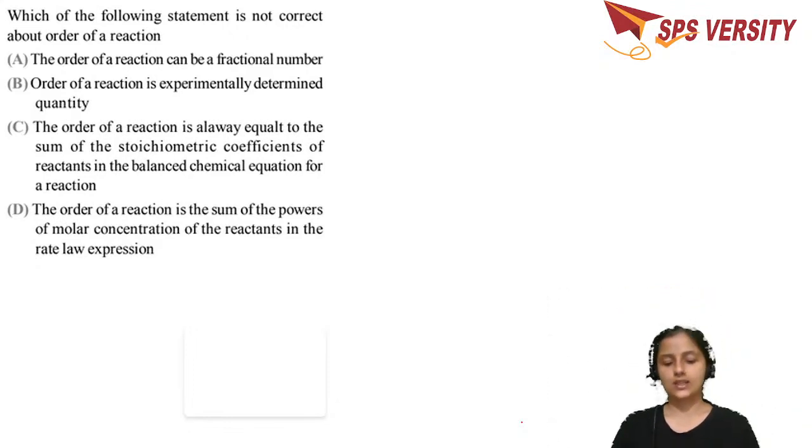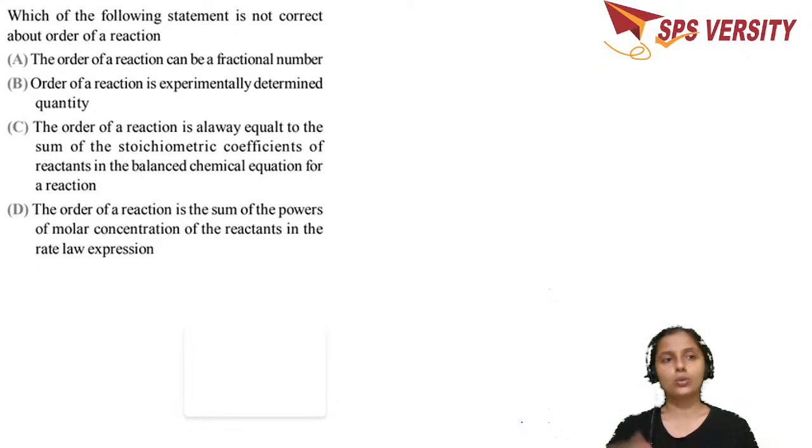Which of the following statements is not correct about the order of the reaction? If you are watching this video, you can put your answers down over here so that I can see them and reply. So here we go. The order of the reaction can be a fractional number. Is that so? Yes, it can be a fraction. And the second one, order of the reaction is an experimentally determined quantity. Always, whenever you say the order, you get it from the experiment. So that is also true.